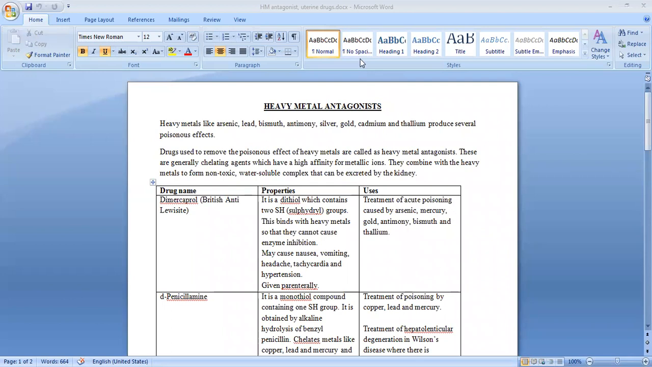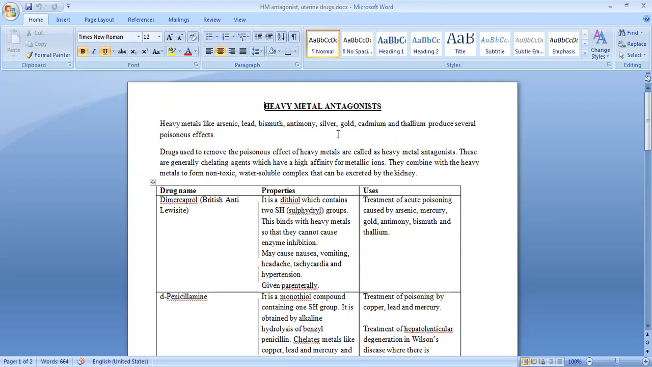Okay, so now we will take up this chapter of heavy metal antagonists. You must have heard of compounds which are called heavy metals, and these compounds are known to be dangerous and very poisonous in nature. So we have metals like arsenic, lead, bismuth, antimony, silver, gold, cadmium, thallium. All these are called heavy metals and they can be quite poisonous. They have a lot of harmful effects that they produce if they enter the human body.